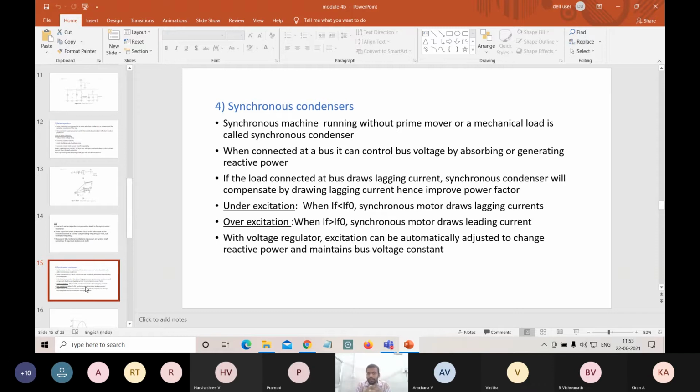Not only injecting or absorbing the reactive power, but also controlling of voltage. So controlling of voltage is by absorbing or generating the reactive power. That's one more concept.